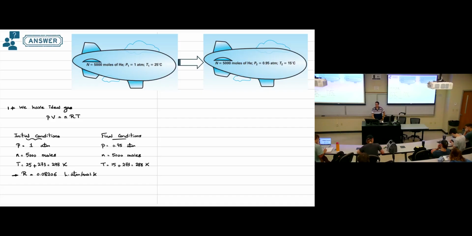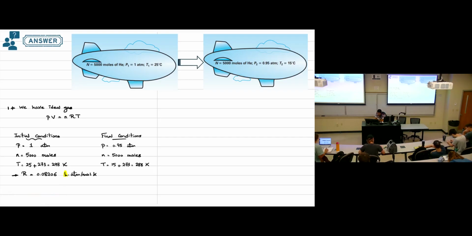If you use this value, the pressure must be in atmosphere, the number of moles in moles, the temperature in Kelvin, and the volume you calculate will be in liters.